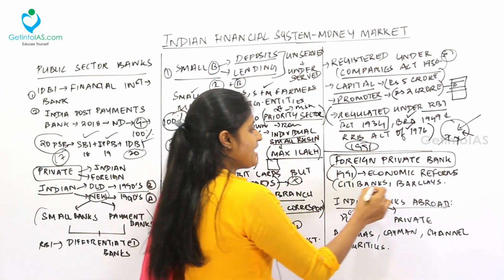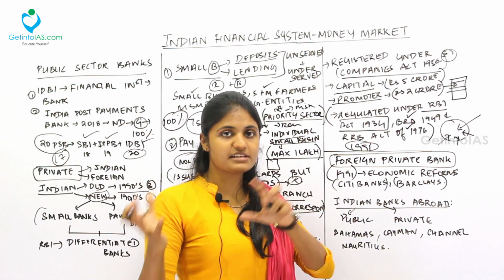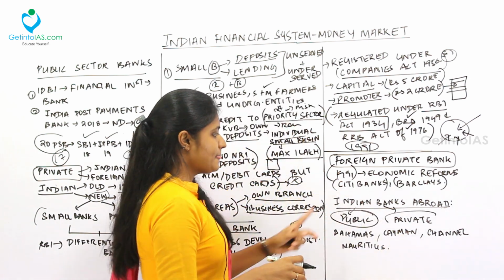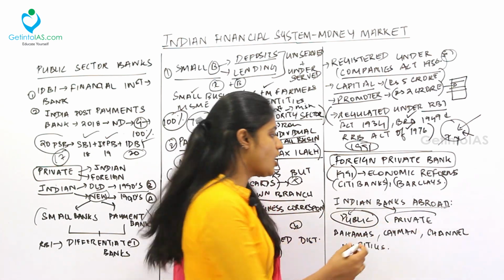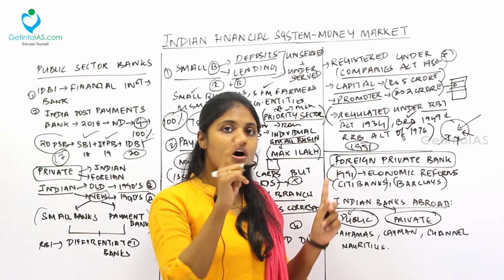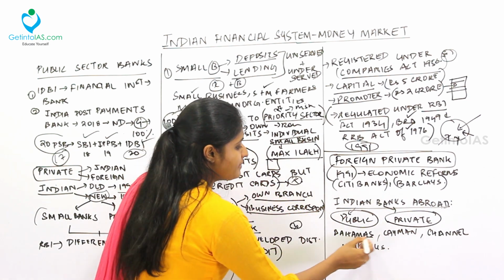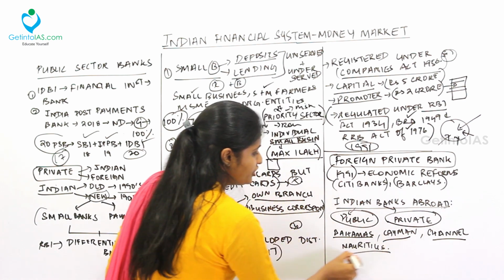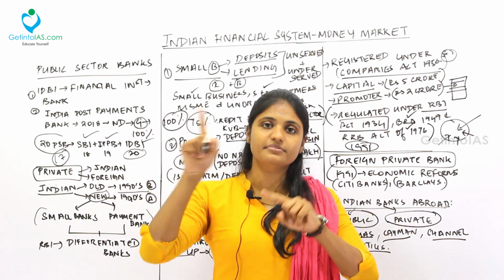So, after 1991, the economic reforms let the foreign private banks come in. So, Citibank and Barclays were set up in India. Same way as foreign private banks are in India, Indian banks are set up abroad, right? It can be public or private. The government can set up in a foreign country, or the private sector from here can go and set up in a foreign country. For example, in Bahamas, Cayman, Channel Islands, Mauritius, you have Indian banks, both public and private banks, set up there.